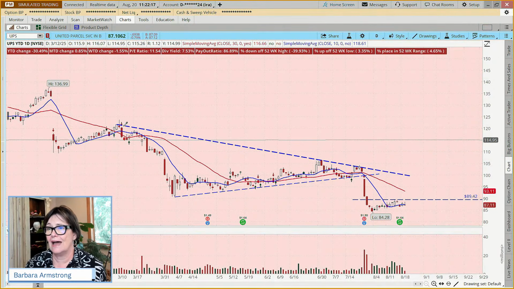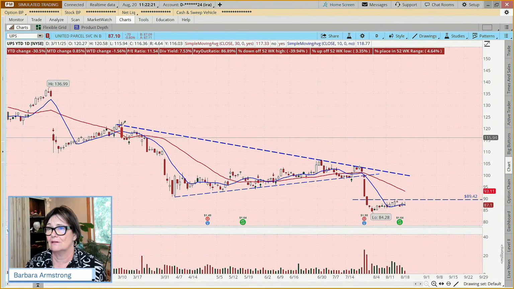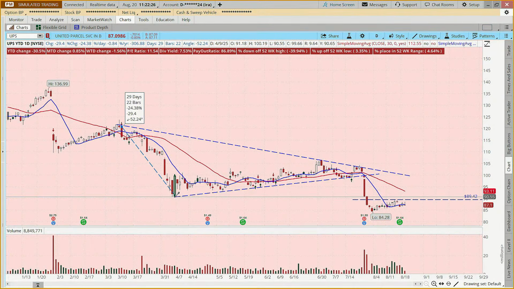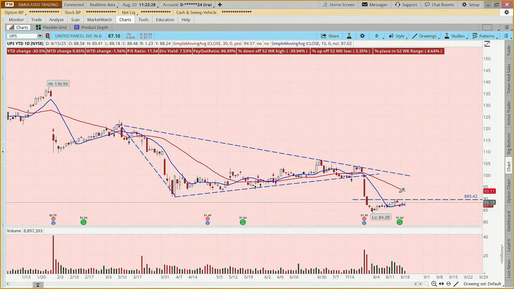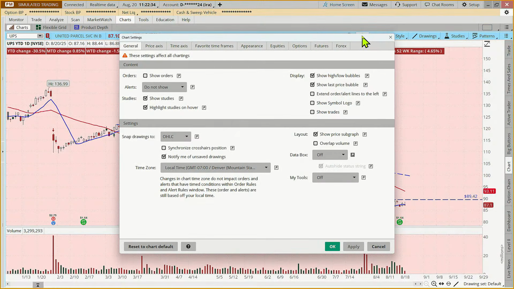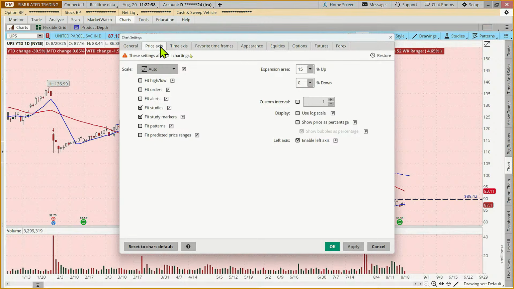If we look at the width of this pattern, so if I come from here to here, that's a $29 move, $29.40. So I'm going to have to add room. We're going to come to our price axis, and we don't need room to the upside. We need room to the downside.